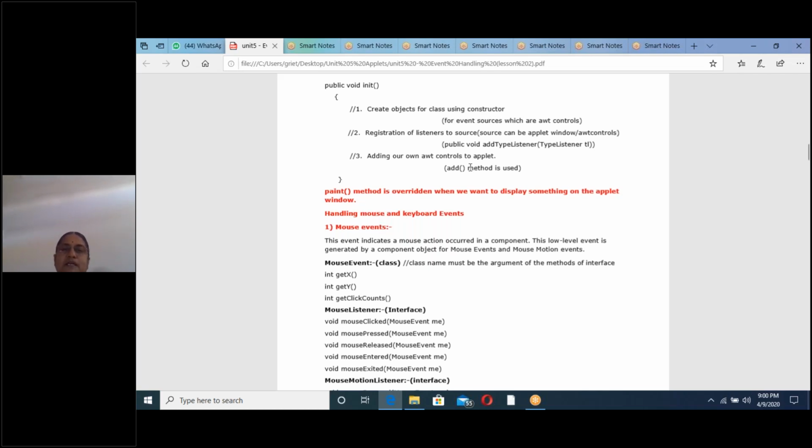AWT controls, all of you know AWT controls. What are AWT controls? Tell me some AWT controls. Whenever you want to create an application form, for that you have to use AWT controls. To create an application form, we need a text field. A text field is only for writing one sentence. Text area, if you want to write more sentences, you have to use a text area. Next, button.